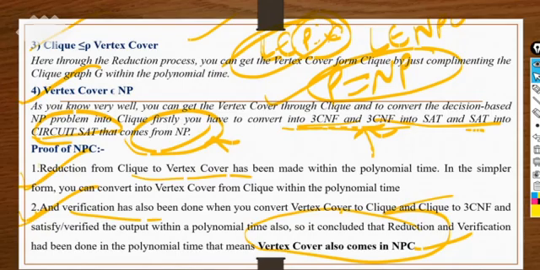Research work is going on. Up to now, if we want to prove this particular statement, we have to do the same thing for all the problems present in the NP class. In that manner we can prove this Cook's theorem also, right? So I hope it is clear to all of you.